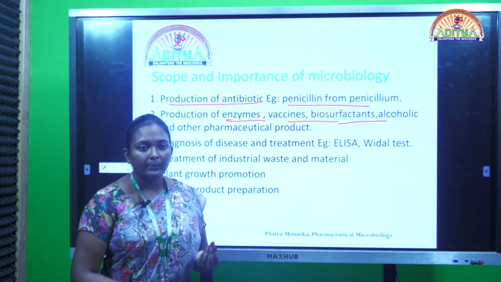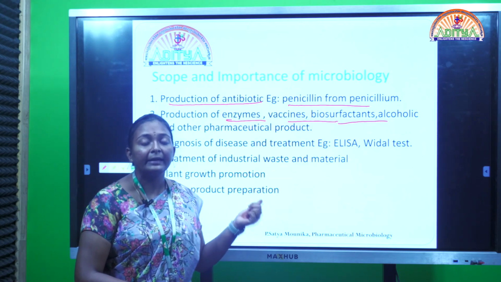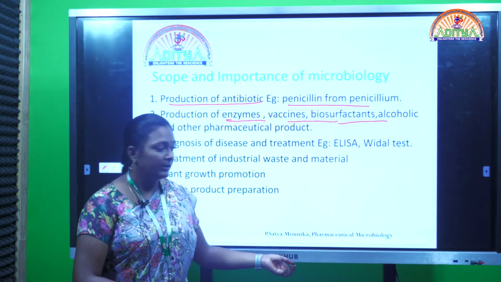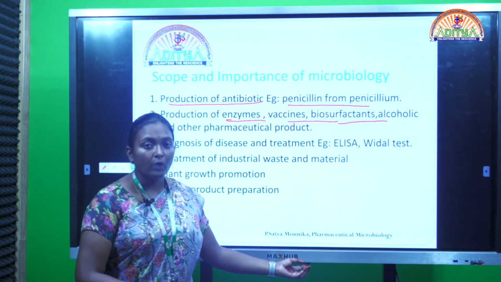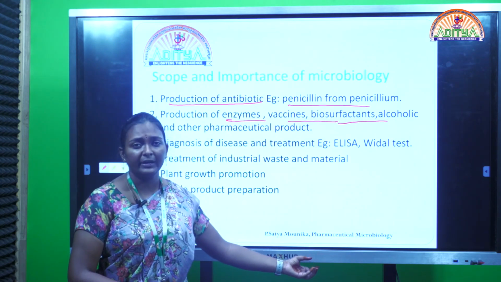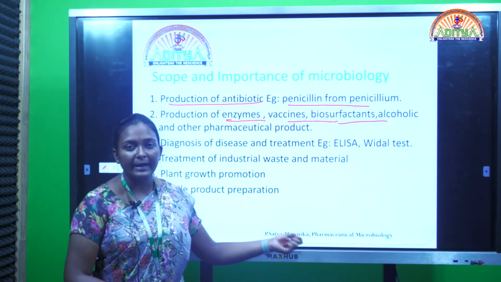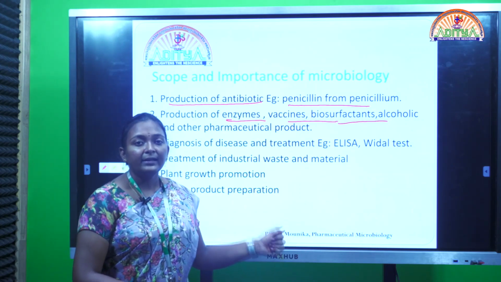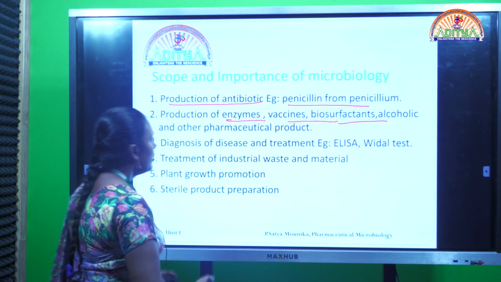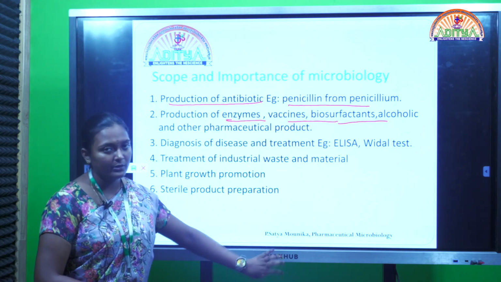To produce antibodies or to prevent a particular disease, we inject attenuated microorganisms. These attenuated microorganisms are microorganisms which no longer have virulent properties. They are injected into a human body so that it produces antibodies that prevent the disease in future. All of these are synthesized in pharmaceutical microbiology itself.